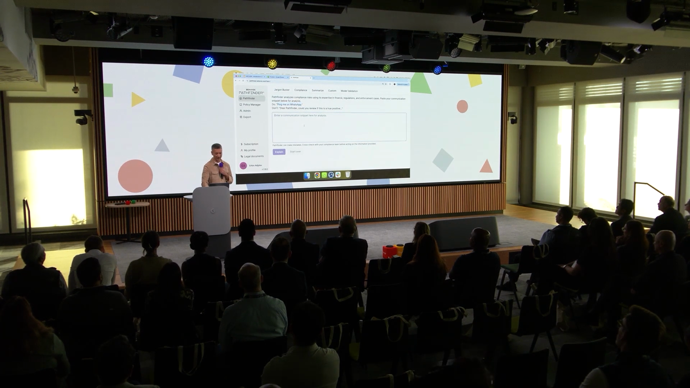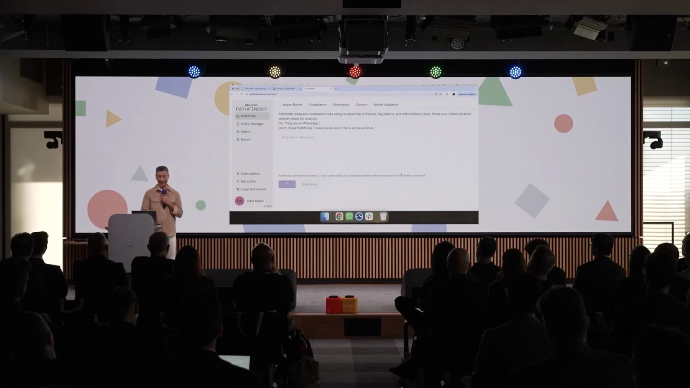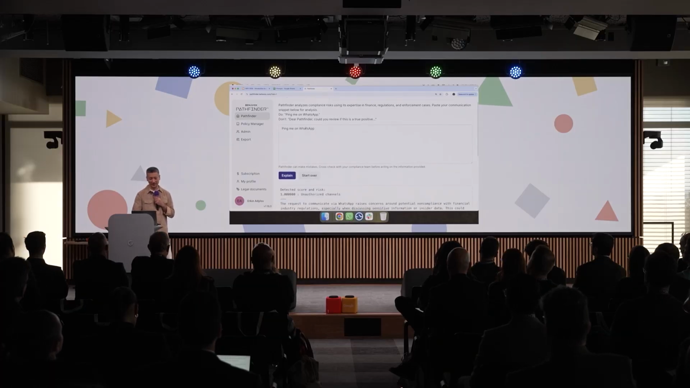let's say, "ping me on WhatsApp." Generally, this was not illegal 10 years ago. Now it's highly illegal. So I can ask it to explain. What we're doing now is sending this phrase to Behavox LLM, and it's analyzing it and then coming back to you with a response.